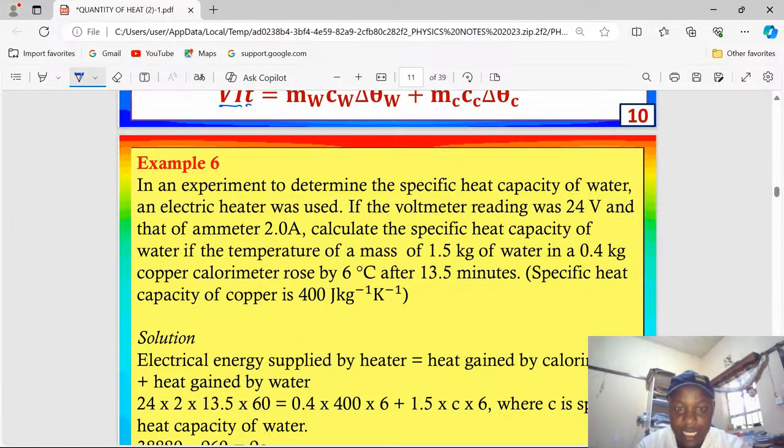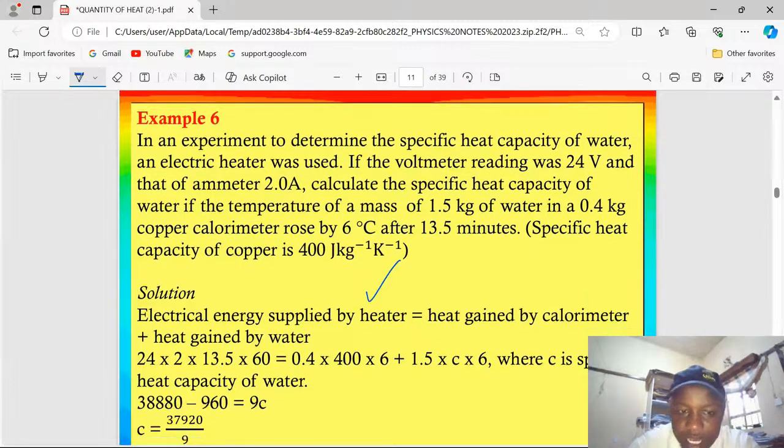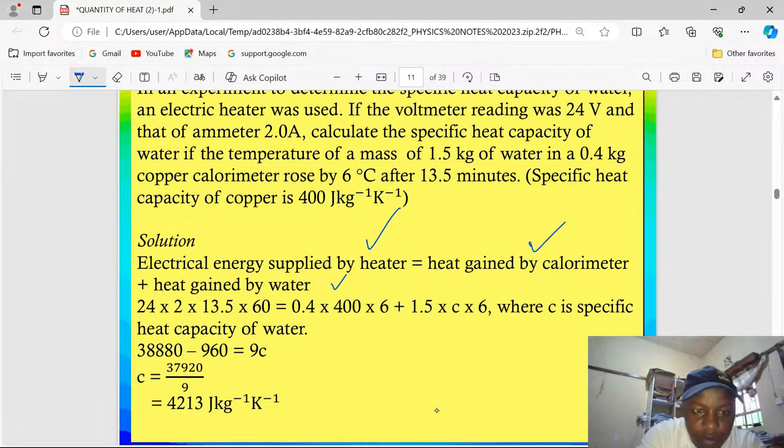Allow me to say that in such an experiment, the electrical energy being supplied by the heater will get absorbed by water and by the calorimeter. Therefore, can we talk about heat energy supplied by the heater being equal to heat gained by the calorimeter plus heat gained by water? Then we will have voltage times current times time, VIt. So this is V, this is I, and this is t. 13.5 minutes have been multiplied by 60 to make it SI units, which is the second.